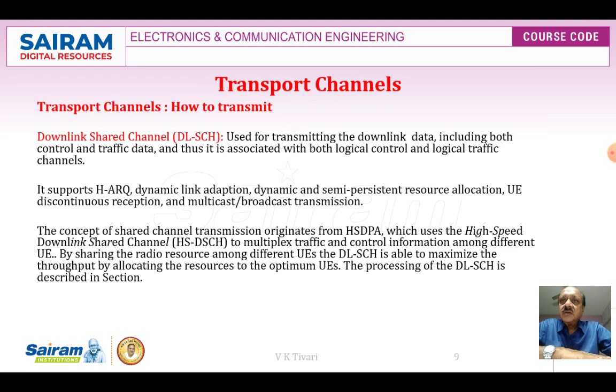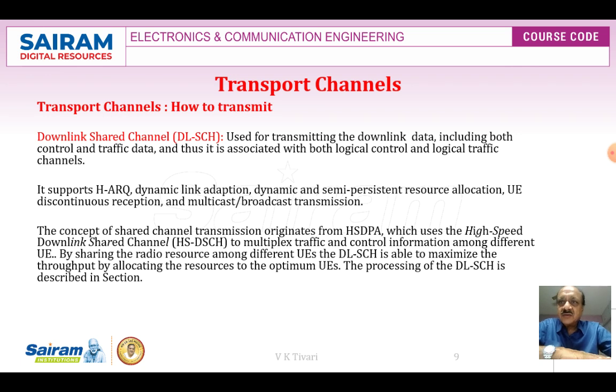Transport channels describe how to transmit. The downlink shared channel is used for transmitting downlink data, including both control and traffic data, and thus it is associated with the logical control and logical traffic channels. It supports HARQ, dynamic link adaptation, dynamic and semi-persistent resource allocation, user discontinuous reception, and multicast broadcast transmission.